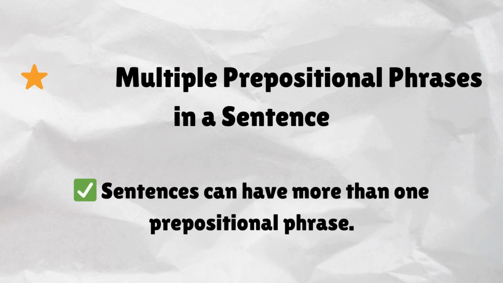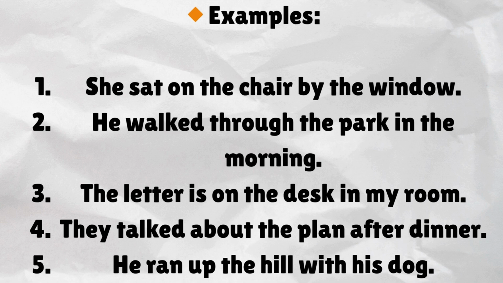Multiple prepositional phrases in a sentence. Sentences can have more than one prepositional phrase. Examples. She sat on the chair by the window. He walked through the park in the morning. The letter is on the desk in my room. They talked about the plan after dinner. He ran up the hill with his dog.